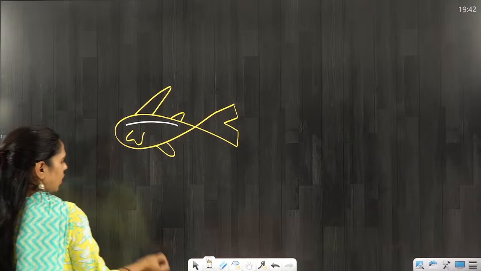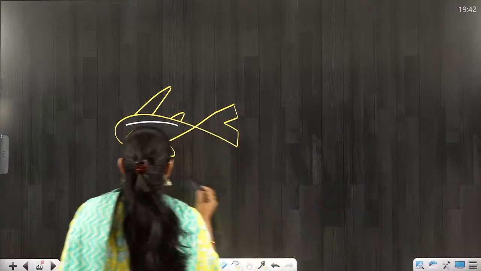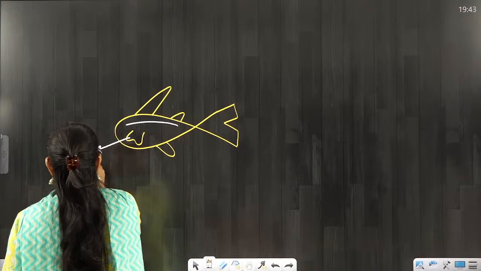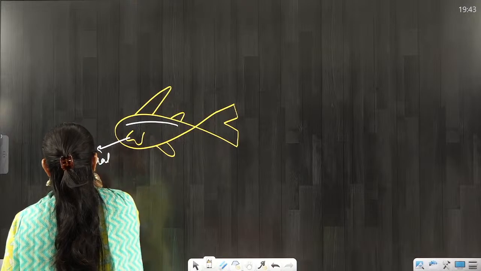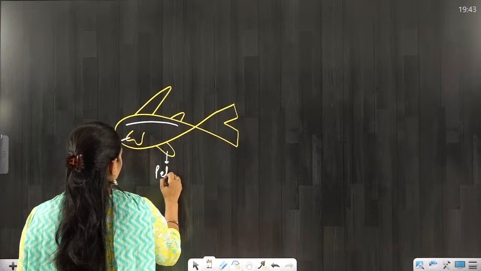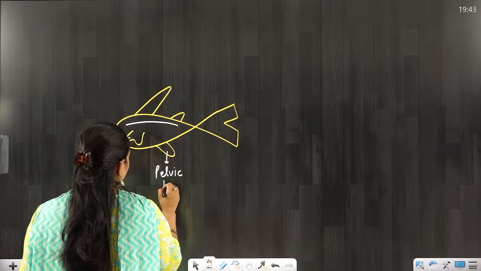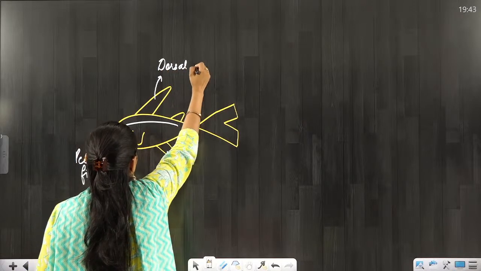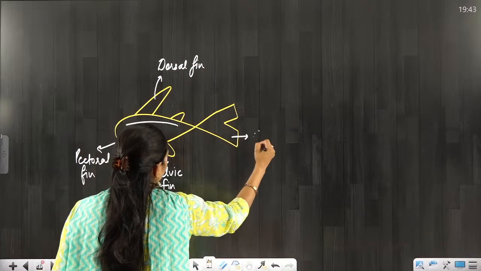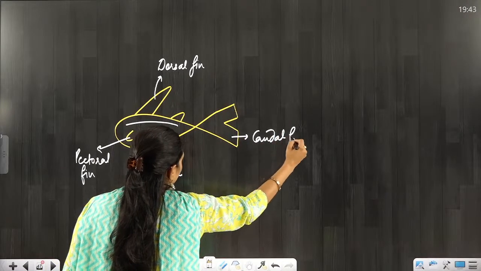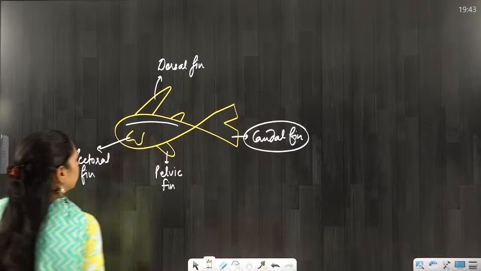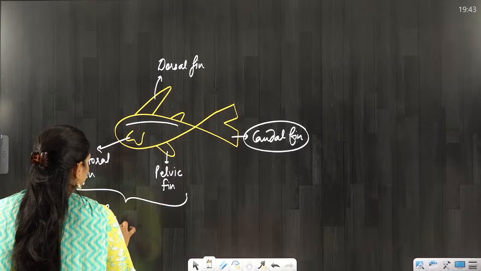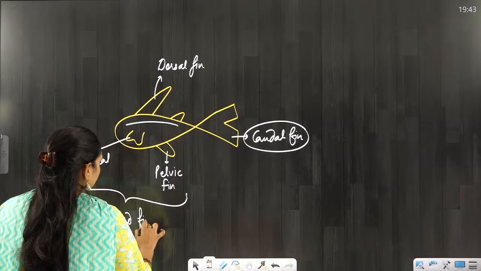This is pectoral fin. This is pelvic fin. This is dorsal fin. Alright, this is caudal fin present on the tail. It is of two types. We don't have to go into that much detail, but the pectoral and pelvic fins, they are the paired fins in Pisces.